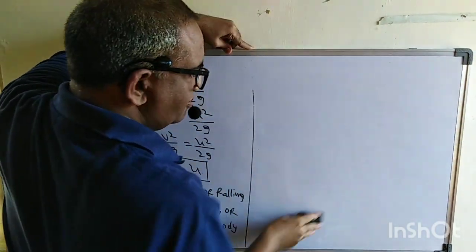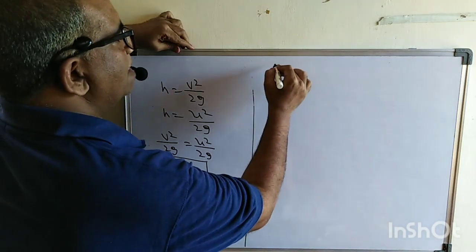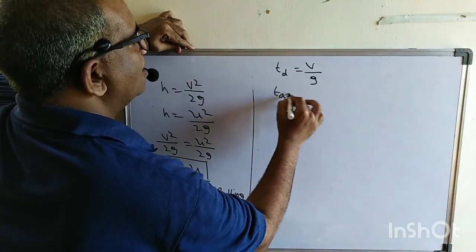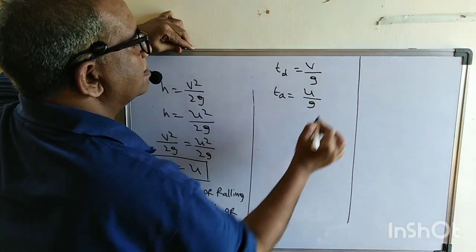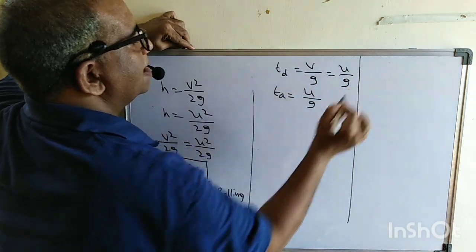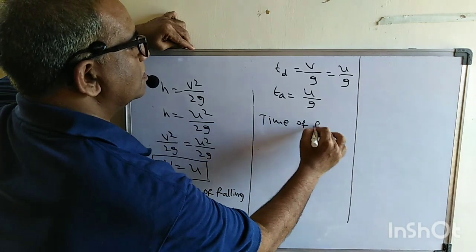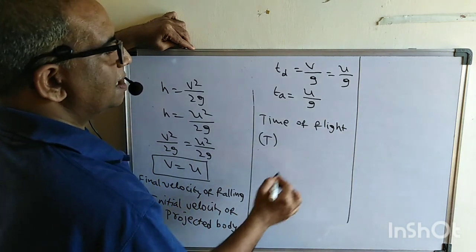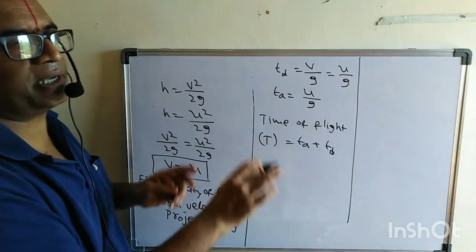See carefully here. As v is equal to u, then what else can you say now? Let us say we have the time of descent. What is the time of descent? v by g. And the time of ascent we have is u by g. Now here v is equal to u, therefore the time of descent can be written as u by g. Then here we can define the time of flight. See, the time of flight is nothing but the sum of the time of ascent plus the time of descent.